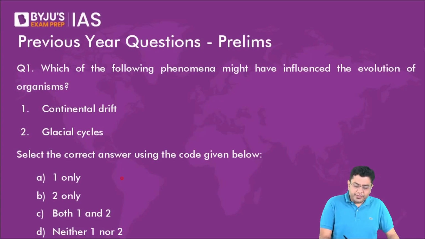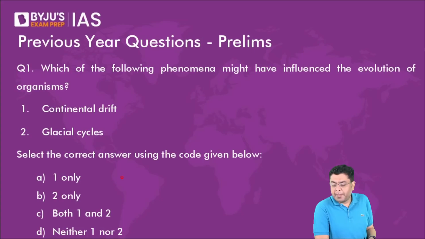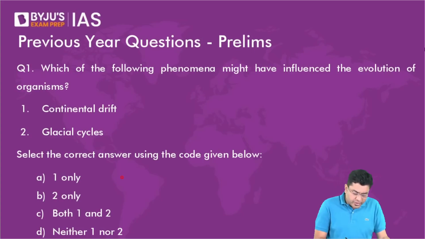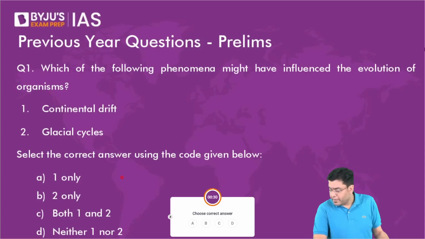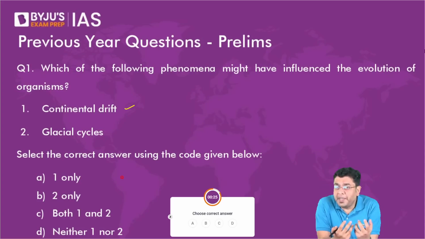So here the question is, which of the following phenomena might have influenced the evolution of organisms? Continental drift, glacial cycles. Which of them influence the evolution of organisms? The organisms living in those areas would have adapted to those changes and evolved accordingly.